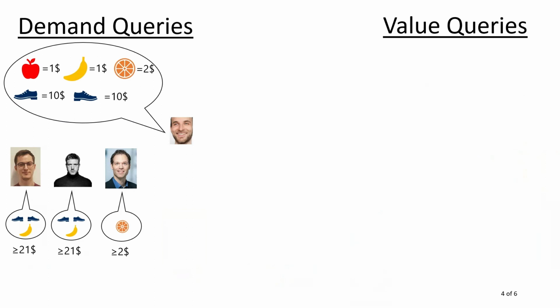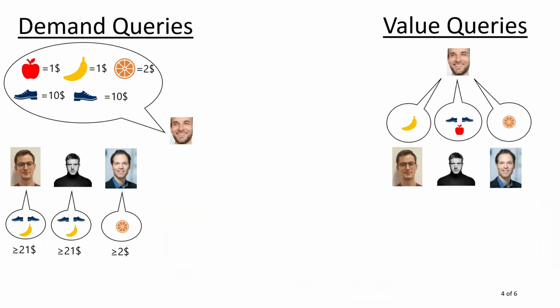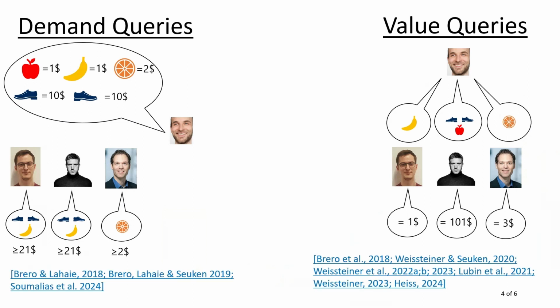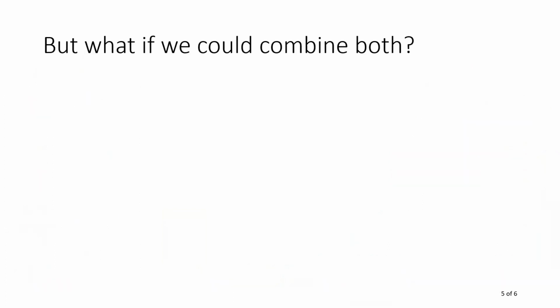The second type of questions are value queries, where the auctioneer is selecting a bundle of items for each bidder and asks them to report their value for this bundle. Over the years, many machine learning powered approaches have been proposed to leverage the history of bidders' query responses to ask better demand queries or better value queries, leading to a higher social welfare. But this previous literature did not combine these two types of queries. So what if we combine both of them?